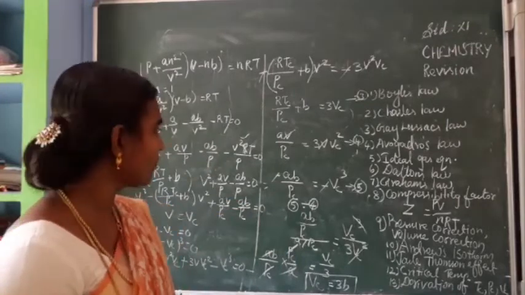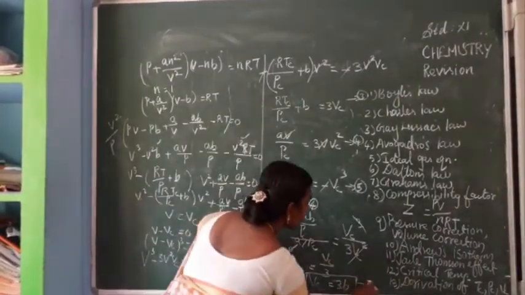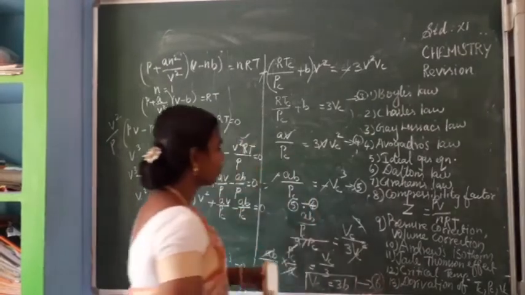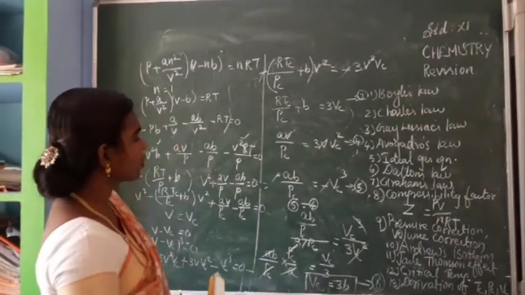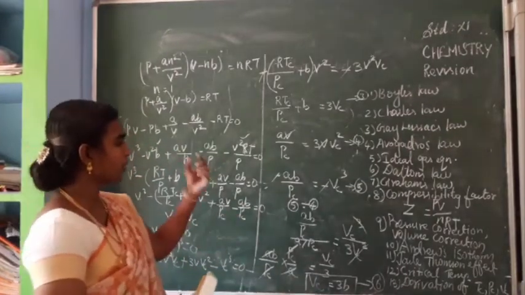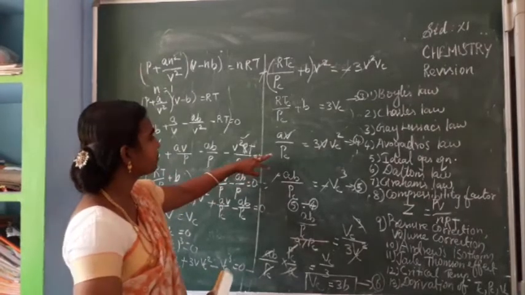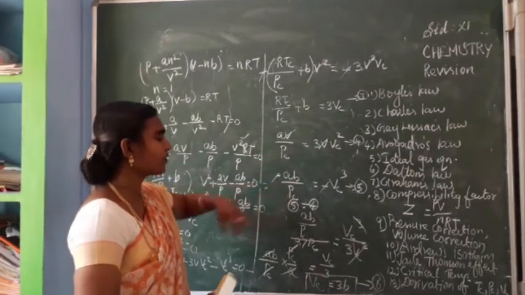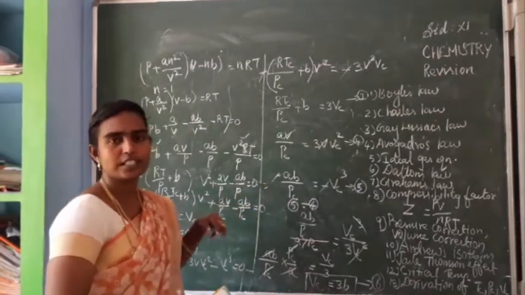So afterwards what we have to do? We have to substitute this equation 6. Okay. So this equation 6 should be substituted in which equation? The simple equation. You can substitute maybe here or here, we can say, to find out the PC value. So to find out the PC value, we can substitute here. Okay.